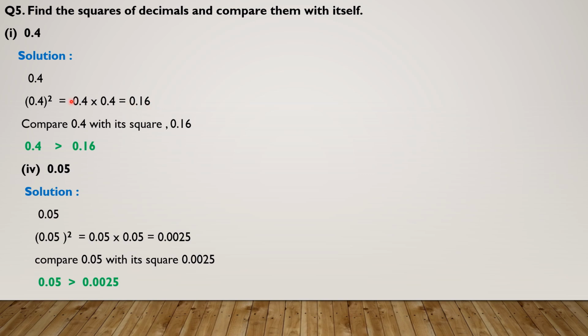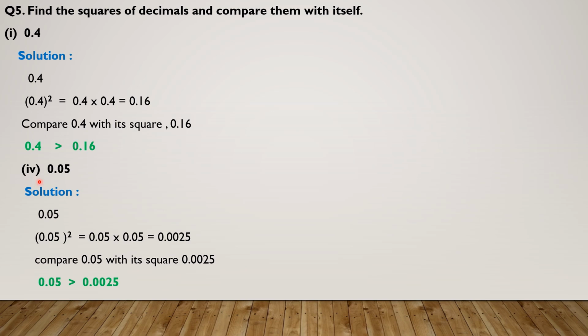Now students, we have to compare our number 0.4 with its square 0.16. Tell me, is 0.4 greater or 0.16? 0.16 is approximately 0.2. Is 0.4 greater or 0.2? Yes, 0.4 is greater than 0.16. Here the number is greater than its square.